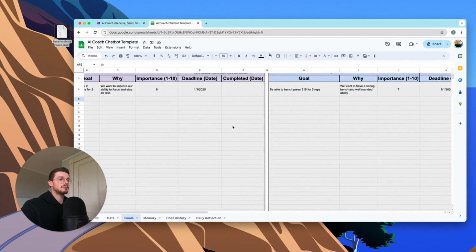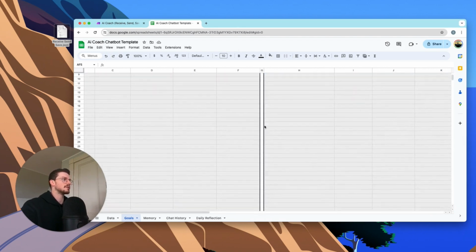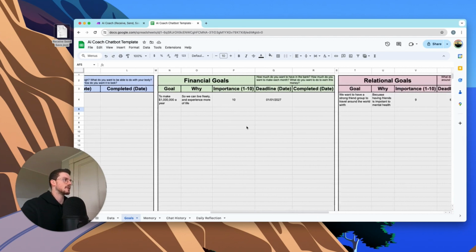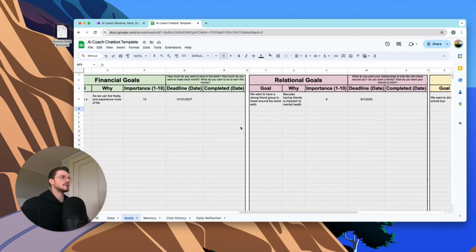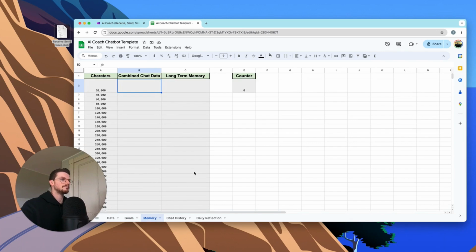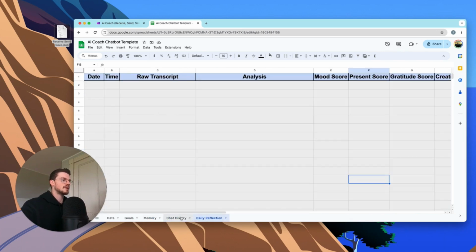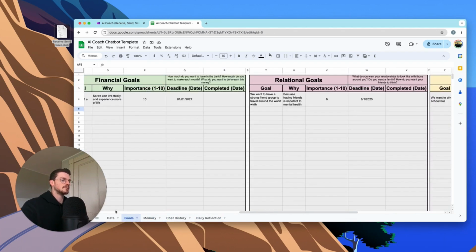So obviously you should probably spend some time and actually fill this out and give it the best info that you can. The AI bots that I've created, the automations and the other systems, they're gonna pull data from this and give you better feedback based on your goals. So then that is it for the sheet. This is pretty much all good to go.